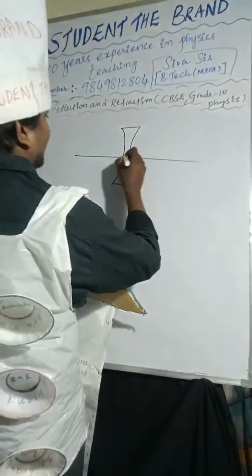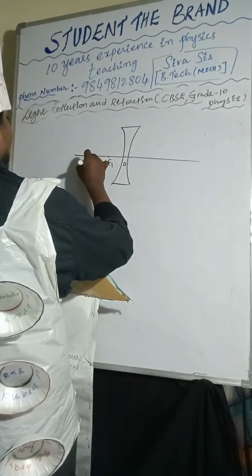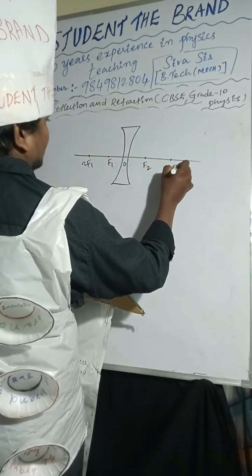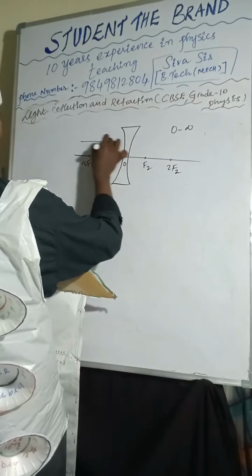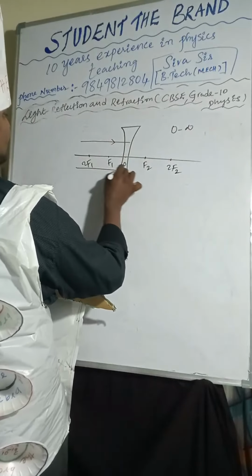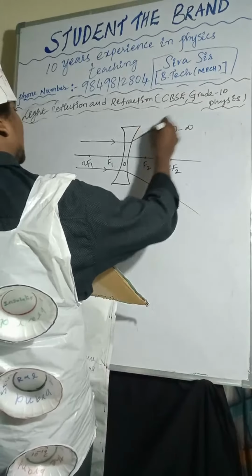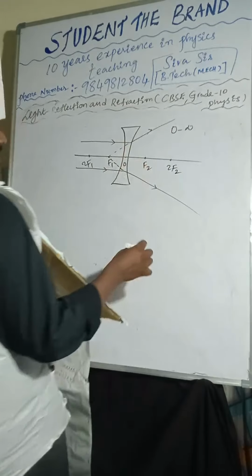So optic center here, F1 to F1, F2 to F2. The object is placed at infinity. One light ray I am taking like this. After refraction, those light rays will move away from the principal axis. If you extend those light rays, the image will form at focus.